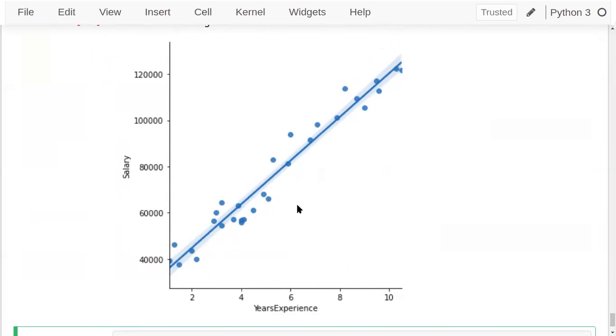Maybe the accuracy of this algorithm on this data set is almost 95%. With this we can do predictions, predictive analytics: when a person has this experience, what can be the salary of that person in the future. There are many different kinds of objects, functionalities and classes present in the Seaborn package, and with their help different methodologies to visualize the data are possible.